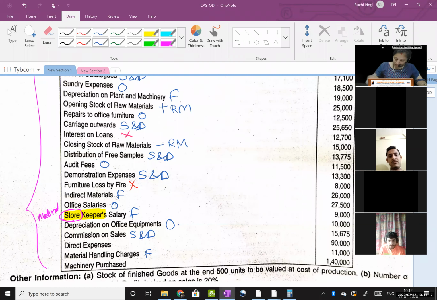Okay, and last, machinery purchased. Where will this go? Machinery purchased. Okay, Jinal said it will be cancelled. Nidhi and Siddhanta are saying it is factory. Jinal, why did you say it is cancelled? Why? Reason?